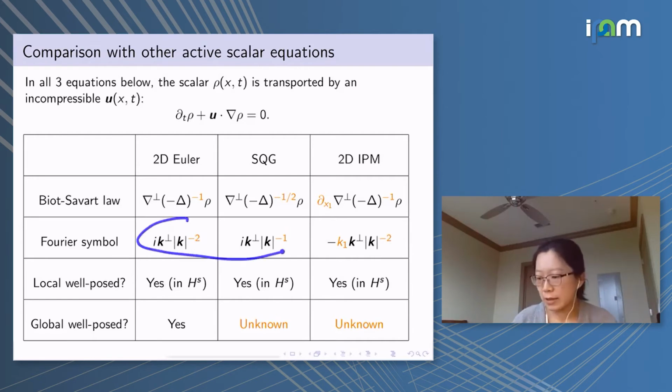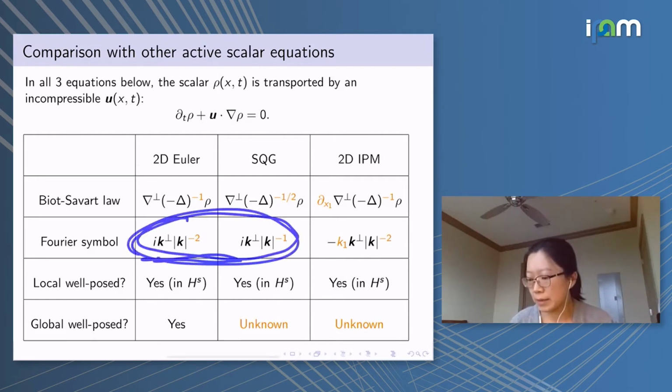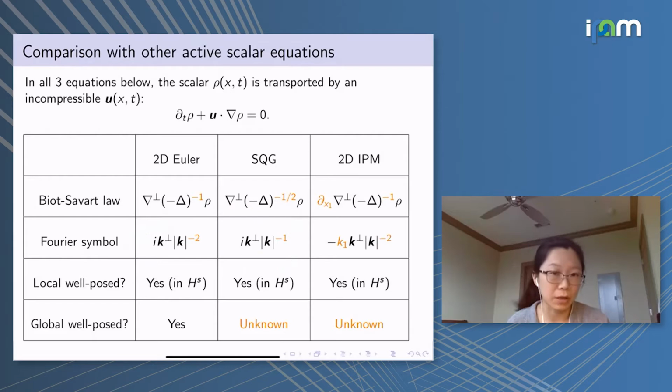However, the thing that is the same for 2D Euler and SQG is that their Fourier symbols are odd functions of K, whereas the Fourier symbol for the incompressible porous medium is an even function in K. Right. So this difference will be reflected in some of the local well-posedness results.